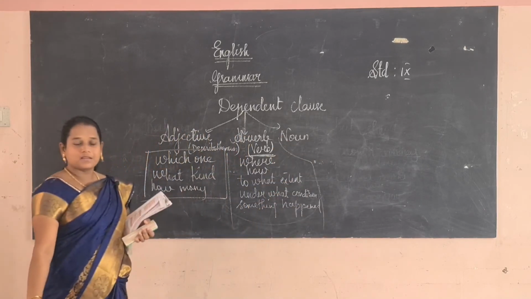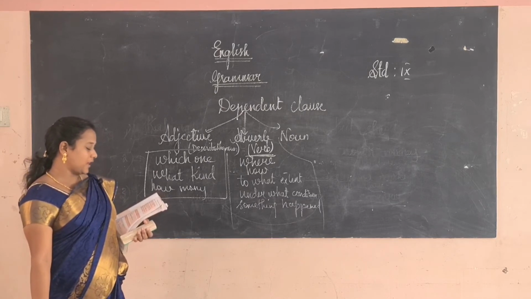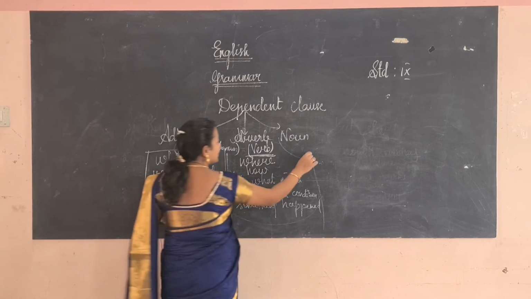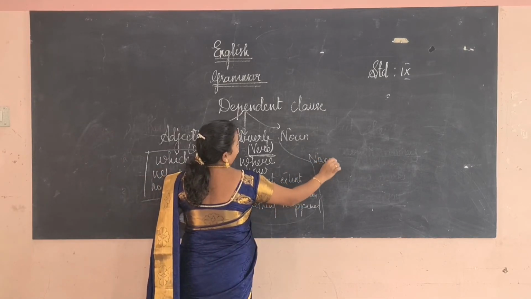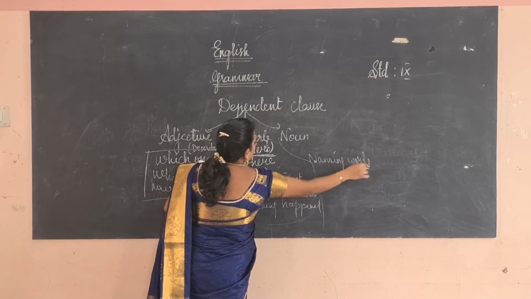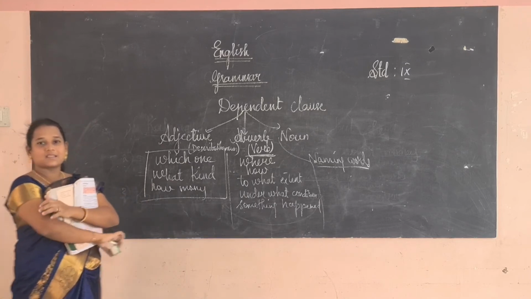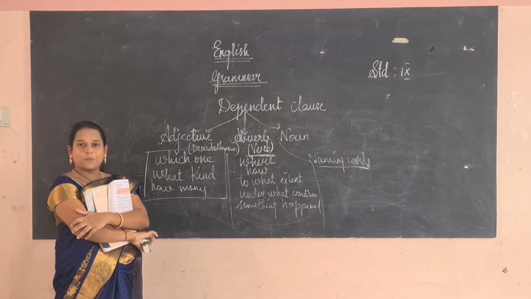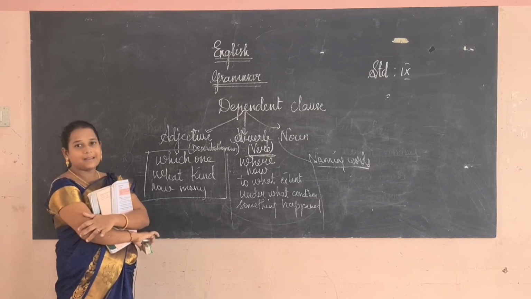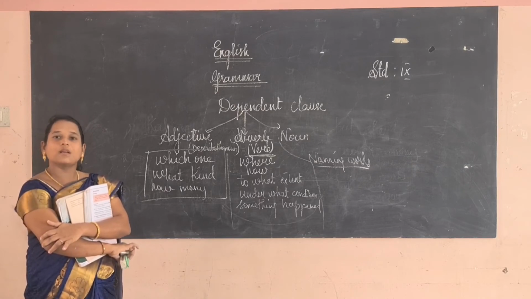Okay, next, noun. A noun clause takes the place of the noun in the sentence. It takes the place of the noun only. Noun is a naming word. Okay, so the dependent clause, first we had discussed what is a clause. A clause is a group of words which gives a complete meaning. It has a subject as well as the predicate. Predicate means the verb and the object is there.